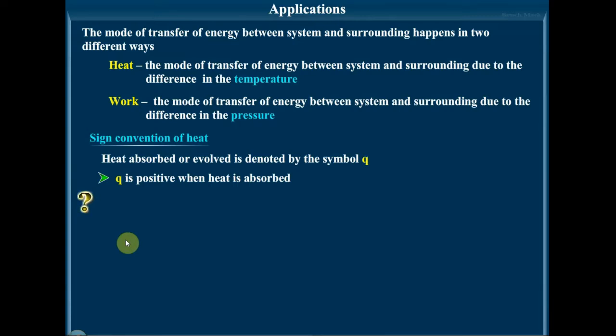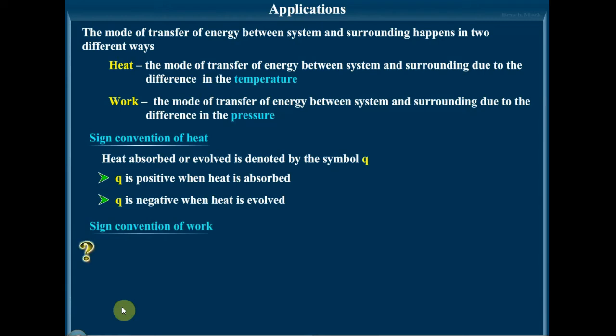It is taken as positive, as Q will be greater than 0. This is a very important point while doing problems. Q is negative, that is, heat given out by the system is negative when the heat is evolved. That is, heat given out by the system will always be negative, means Q will be less than 0.